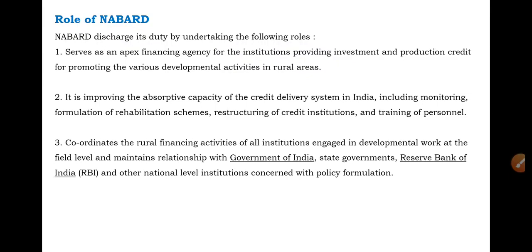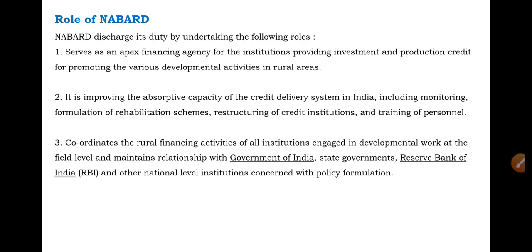The next role of NABARD is that it coordinates the rural financing activities of all institutions engaged in developmental work at the field level, and maintains relationship with Government of India, state governments, Reserve Bank of India and other national level institutions concerned with policy formulation.